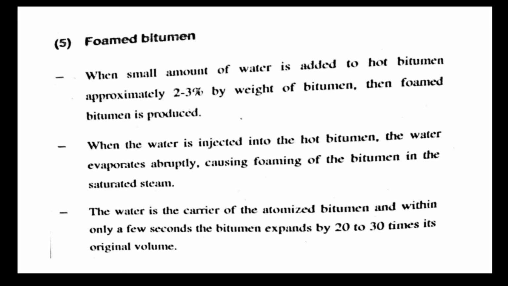Next is the foamed bitumen. Foamed bitumen is a type of bitumen which is obtained when a small amount of water, approximately 2 to 3% by the weight of the bitumen, is added to the hot bitumen. As this water is injected into the hot bitumen, the water starts to evaporate abruptly, which causes a foaming action in the bitumen, and this foaming action expands the total volume of the bitumen by 20 to 30 times compared to its original volume.